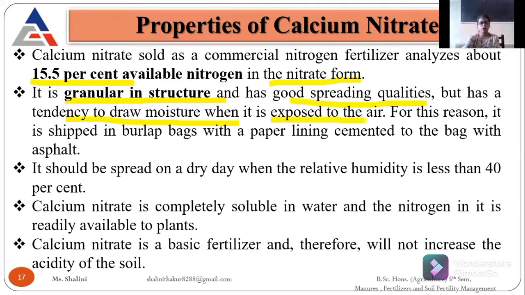We have to broadcast it on a dry day, when the relative humidity is around 40%. It is easily soluble in water and we can apply it with our irrigation. Calcium nitrate is a basic fertilizer and it cannot increase the acidity of soil.